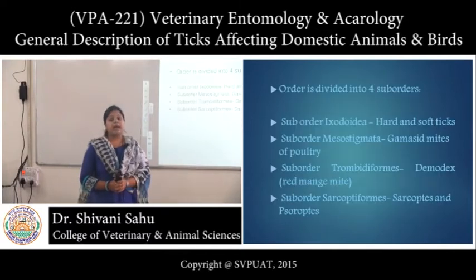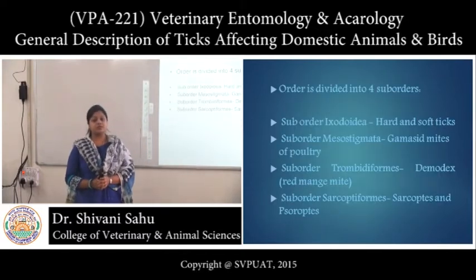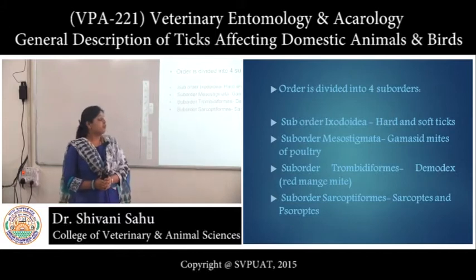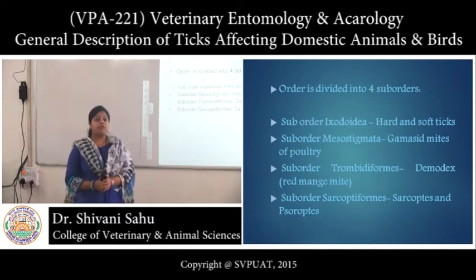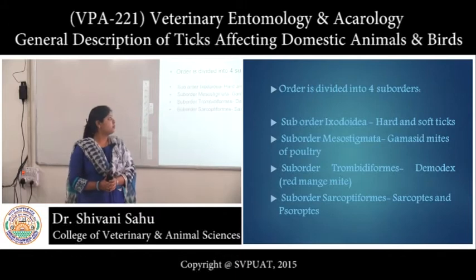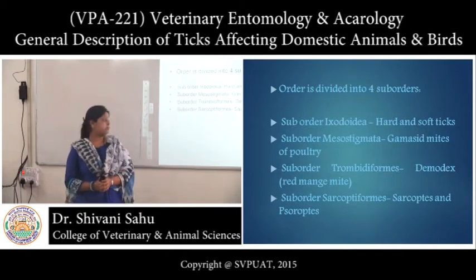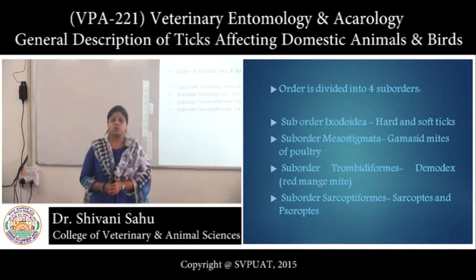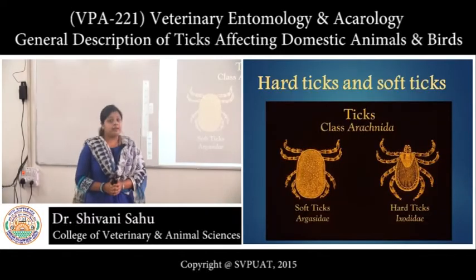Now the order Acarina is divided into 4 suborders. Suborder Ixodoidea, which includes hard and soft ticks. Suborder Mesostigmata, which includes gamasid mites of poultry. Suborder Trombidiformes, which includes Demodex, the red mange mite. Suborder Sarcoptiformes, which includes Sarcoptes and psoroptid mites. Now these are the hard and soft ticks.